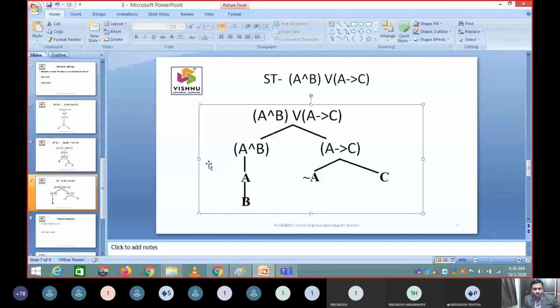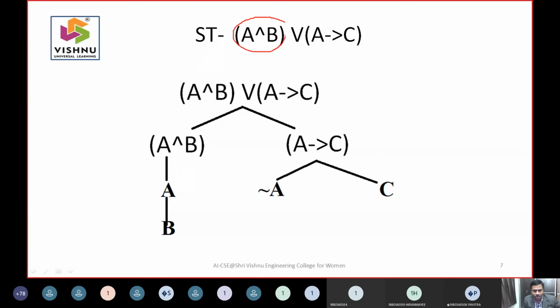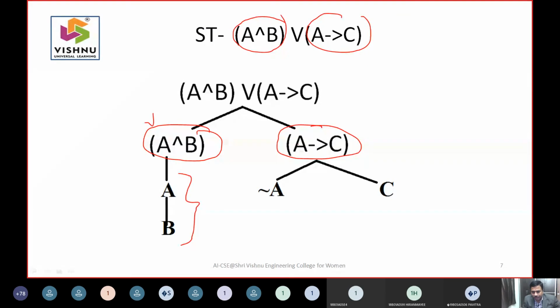Again the same thing that I have done. This is the first expression and this is the second expression. I have represented the first here and the second here. After that the next expression is A and B, represented like this. Negation of A or C is represented like this. But we have three leaves to be considered: B as a leaf, negation of A as a leaf, or C as a leaf. You need to tell me whether each path is closed or open.